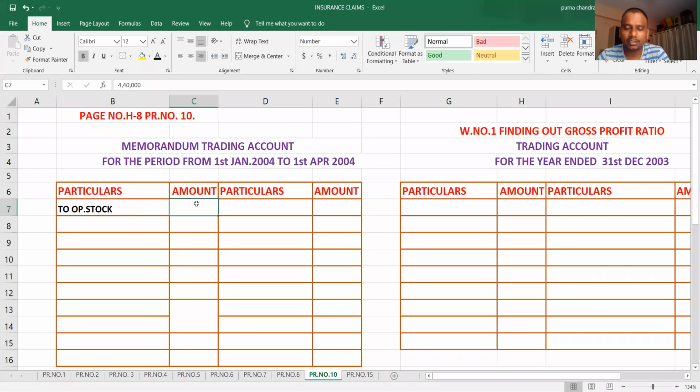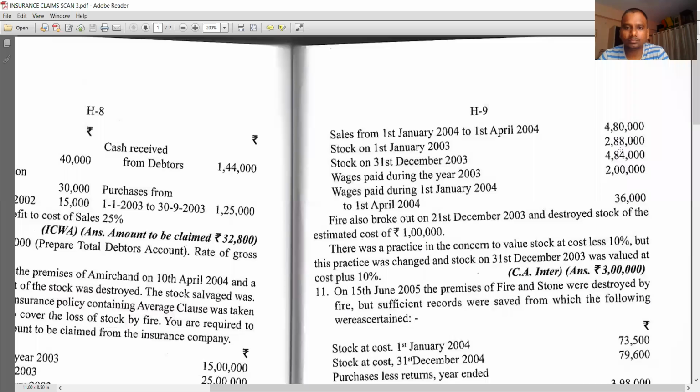What is the opening stock here? Actually, the opening stock is 4,88,000. Sorry, 4,84,000.